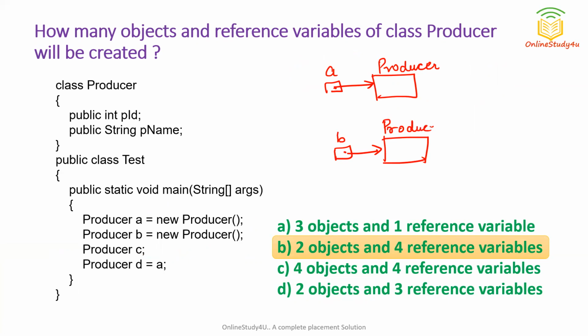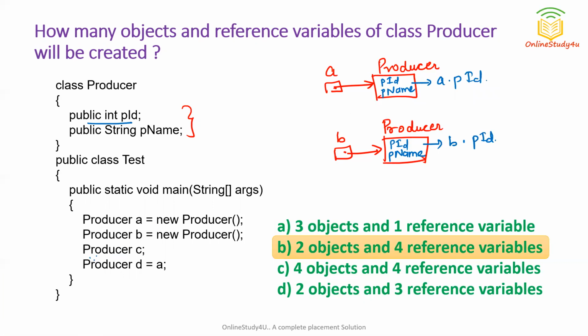The Java code will create a copy of all the instance variables in this object and in this object. So this one has PID and PName, and this one also has PID and PName. You can see these two sets of variables are different. How can this PID be accessed? It can be accessed by A.PID, because it is public in nature. Similarly, this can be accessed by B.PID and B.PName.